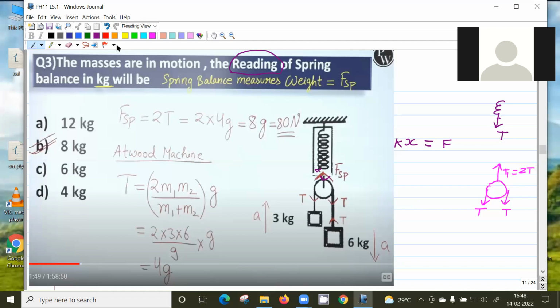If you want to be precise, actually, the pulley is accelerating downwards. Even if it's accelerating downwards, this force will be in balance because the net force is mass of the pulley into acceleration. And what is the mass of the pulley?